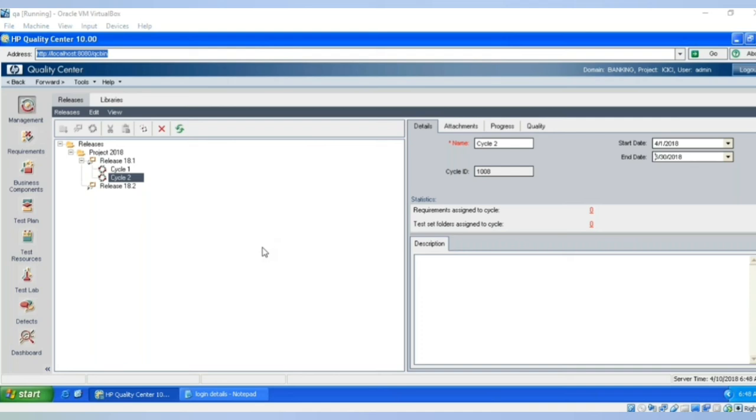Who creates cycle ID? Cycle ID will be created by the tool, automatically. So we need not create anything. Once you give the name and once you save it, automatically the cycle ID will be generated here. Clear? Any other questions?